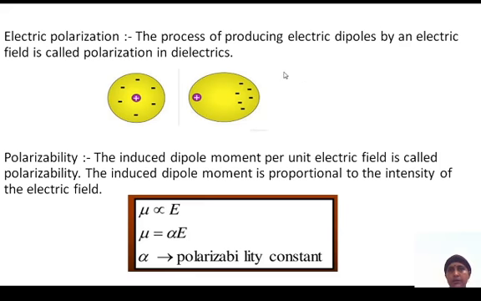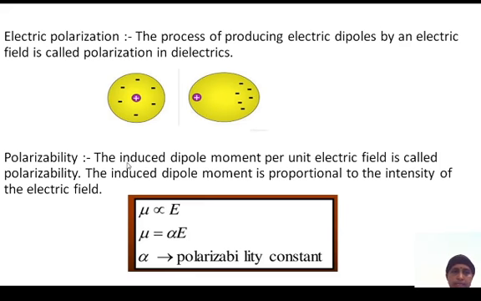The process of producing electric dipoles by an electric field is called polarization in dielectrics. See here, this is without electric field. The positive charge and negative charge are both bound together. When you apply the electric field, the two charges are separated. The electrons are separated from the nucleus. This separation of the charges is called polarization.